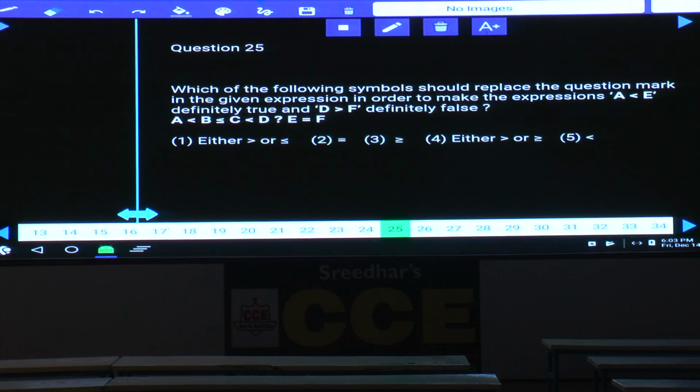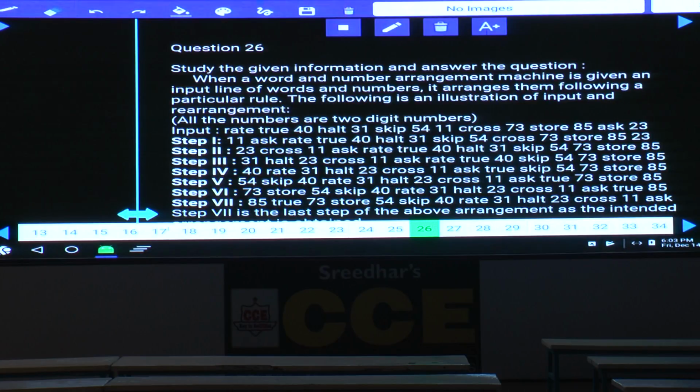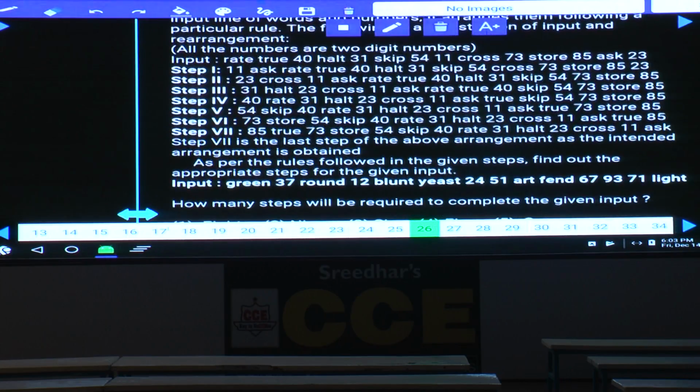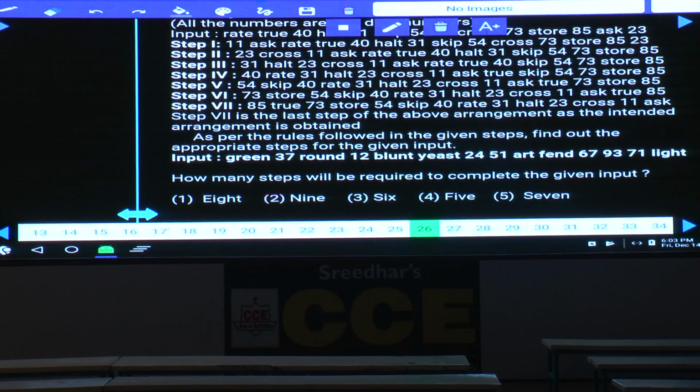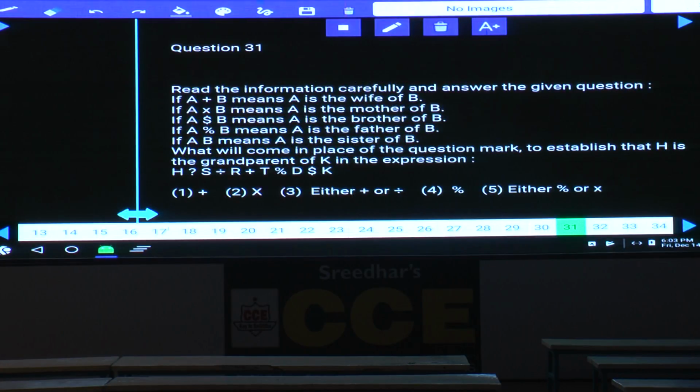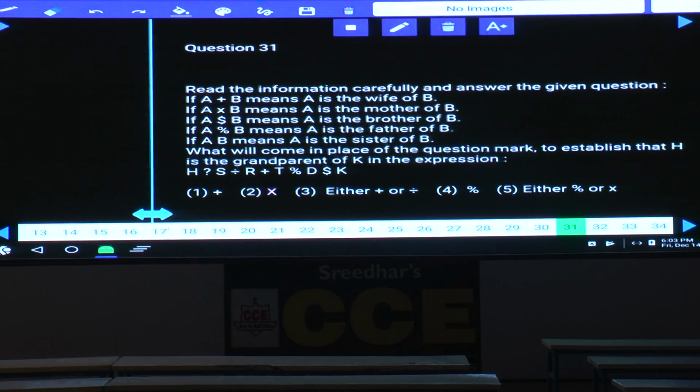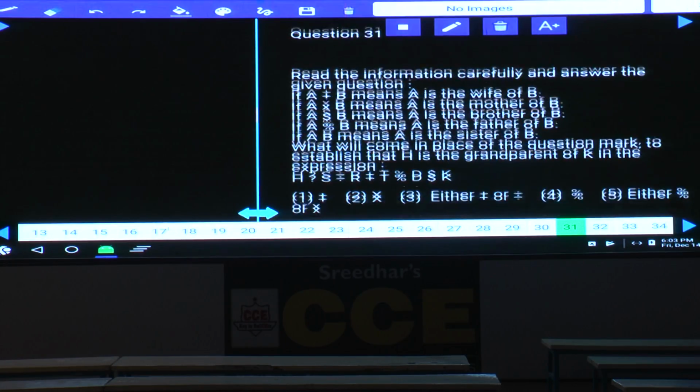Then 26 to 30, input and output. Then 31 onwards. Now question number 31. It is based on blood relations, coded form.